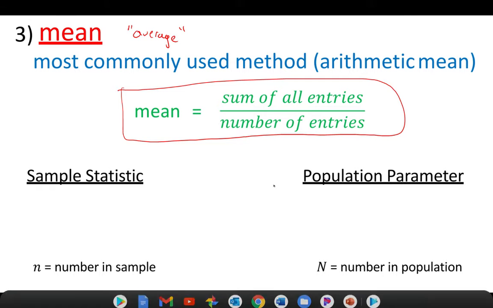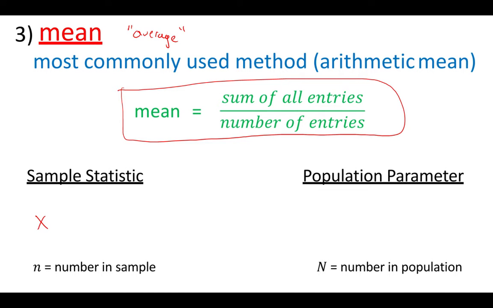So for a sample statistic, the symbol that we're going to use is a lowercase x with a little line over top of it. And we pronounce this x bar. The notation we use is x bar equals, and then we're going to use this Greek letter called sigma. We'll see this the more that we move on in the class. It means the sum of. So the sum of all x values divided by n. This is our formula.